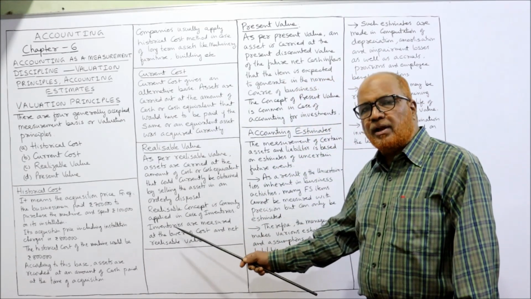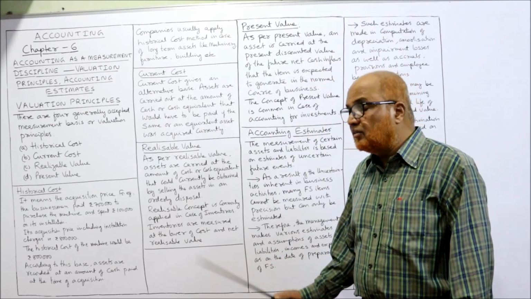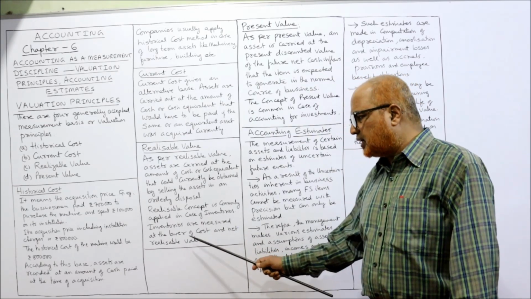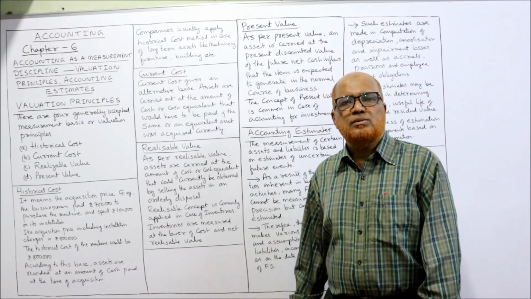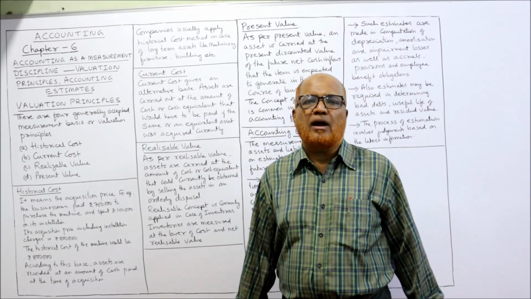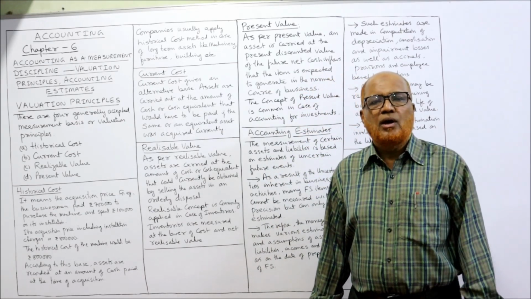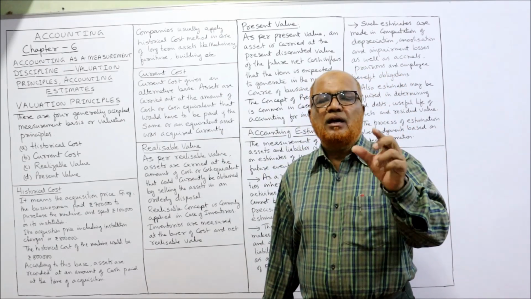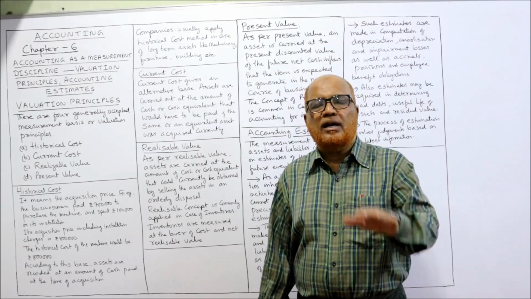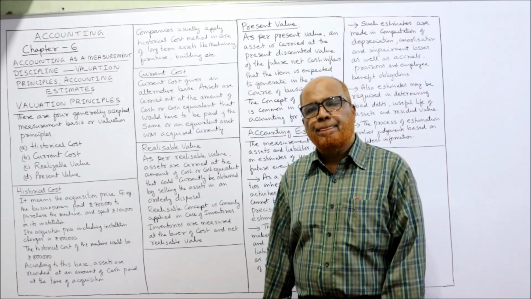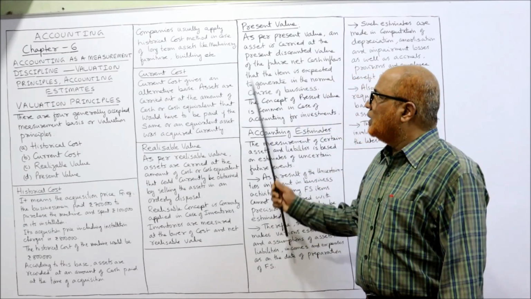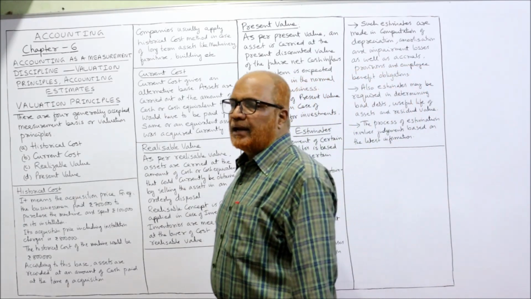Realization concept is commonly applied in case of inventories. So inventories are measured at the lower of cost or net realizable value. Normally this realizable value method will be adopted in case of inventories. One accounting principle is inventories should always be valued at the lower of cost price or net realizable value. That's it. Now the last one is present value method.